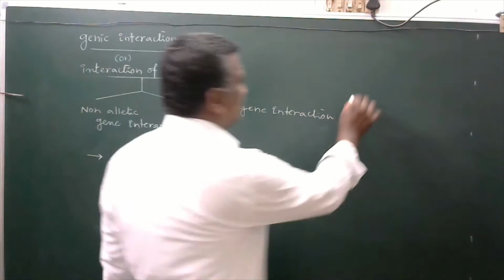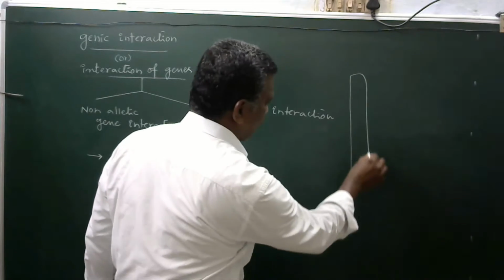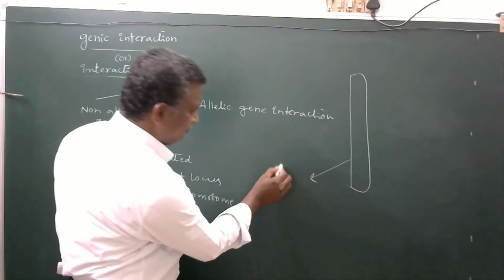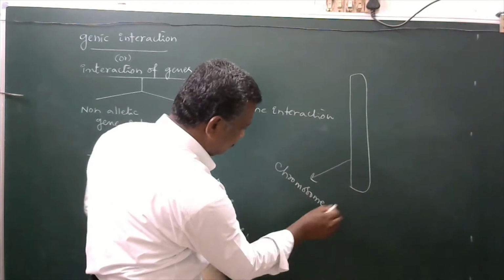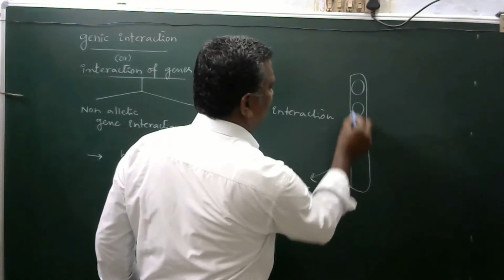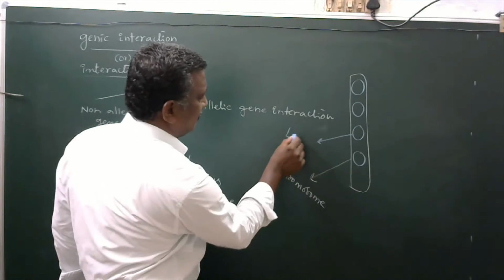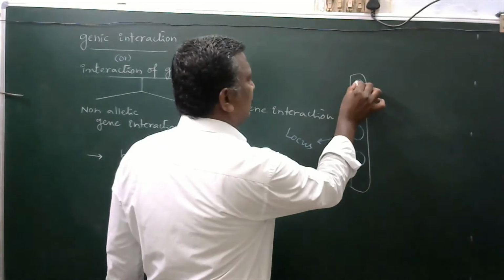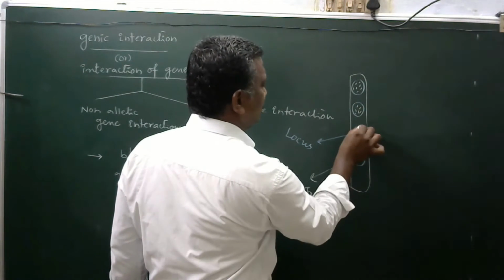So what is this? We will see now. You imagine this may be the chromosome. On it, this one, this one, this one, this one, called as a locus. Inside it, there will be so many genes.